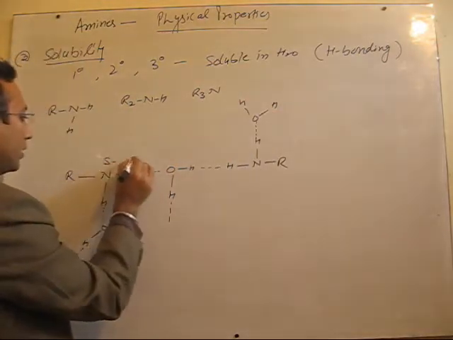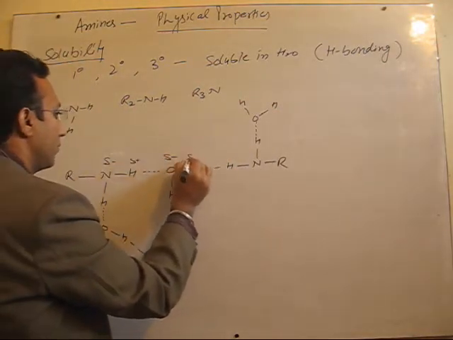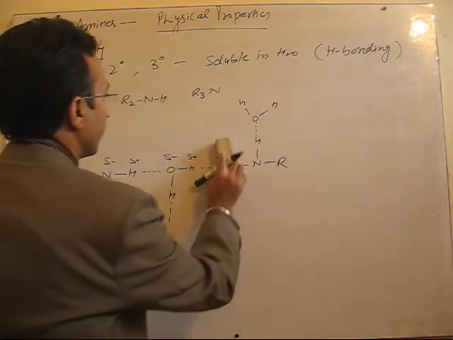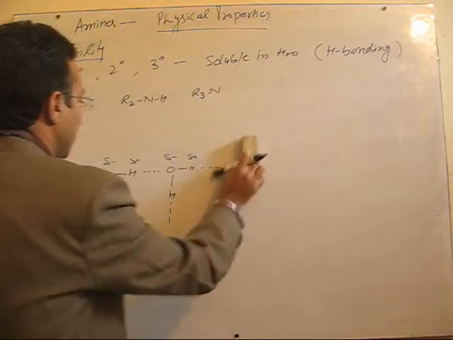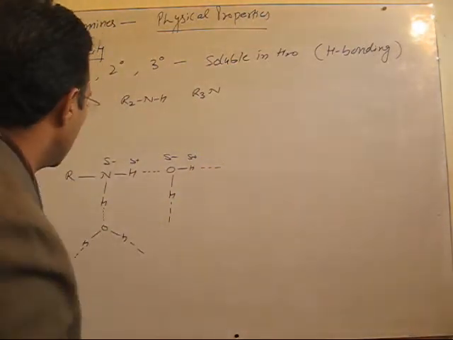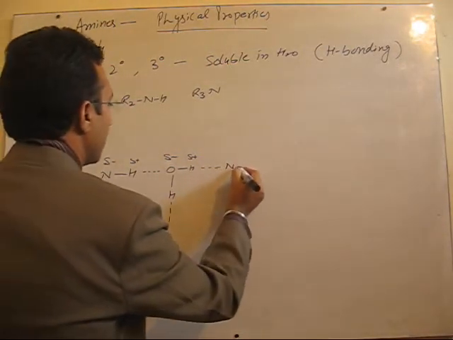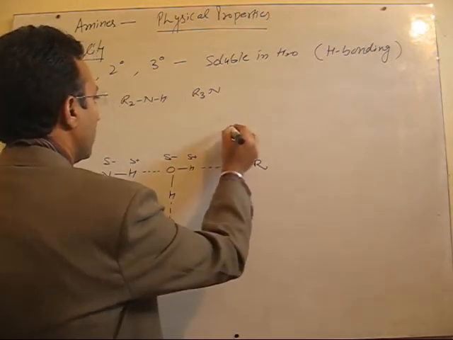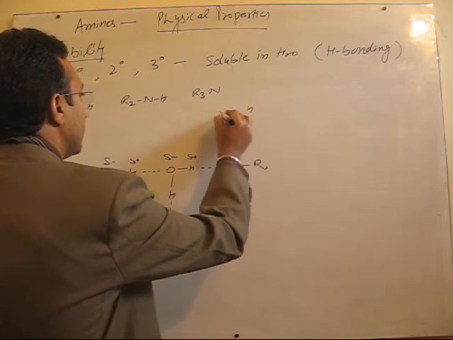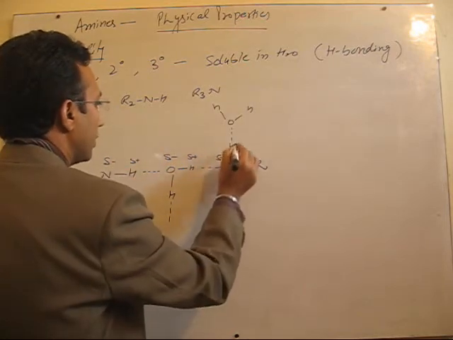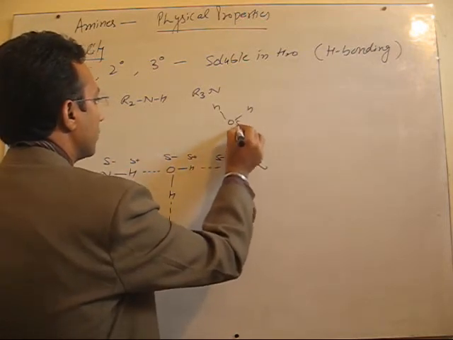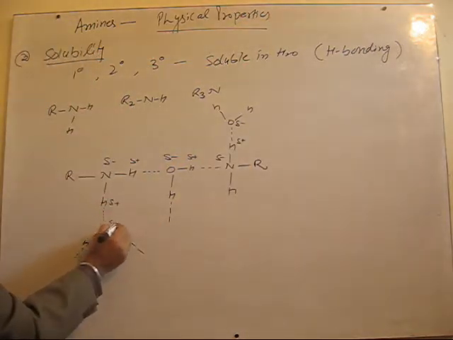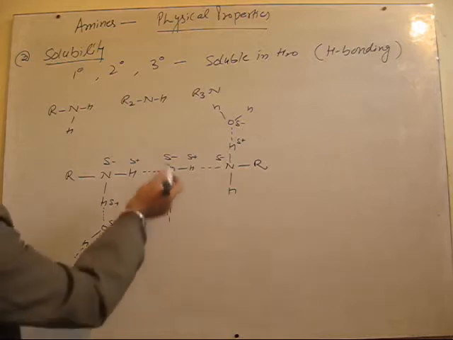So this is partial negative, partial positive. Sorry, here with oxygen it has to be, here it will be with nitrogen. Fine. Partial negative, partial positive, and like that so on, H bonding extent will be there with water molecules, right?